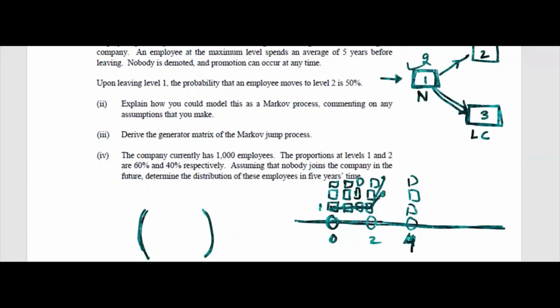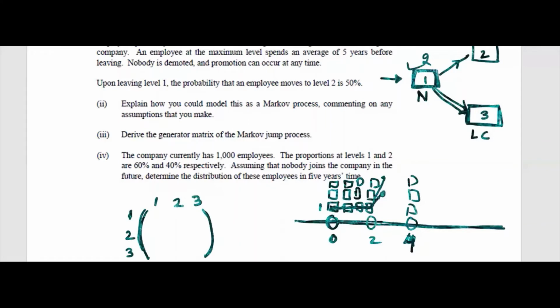Okay, we know already all the possibilities, just you need to write it. So suppose I write level 1 here, 2 here, 3 here, 1 here, 2 here, 3 here. Now 1 to 1 and 1 to 2, 1 to 3.